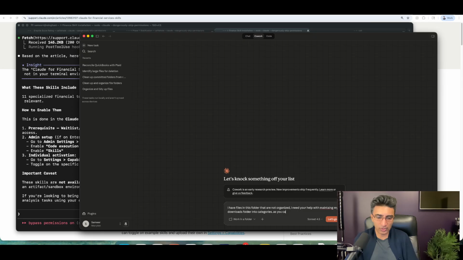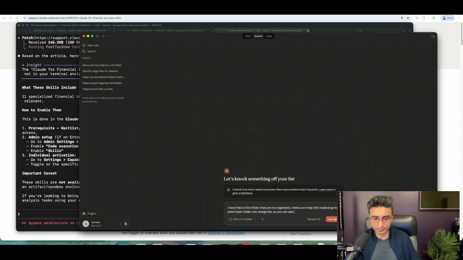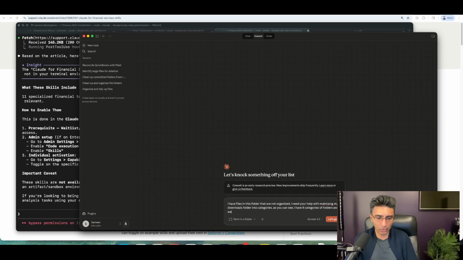As you can see, I'm going to show you guys here. If I go to downloads, I had created some of these file folders before: financials, business, personal documents. These are the categories I want to keep. I have 8 categories of folders, and I want you to help me organize them. Organize the files outside of those 8 categories accordingly.